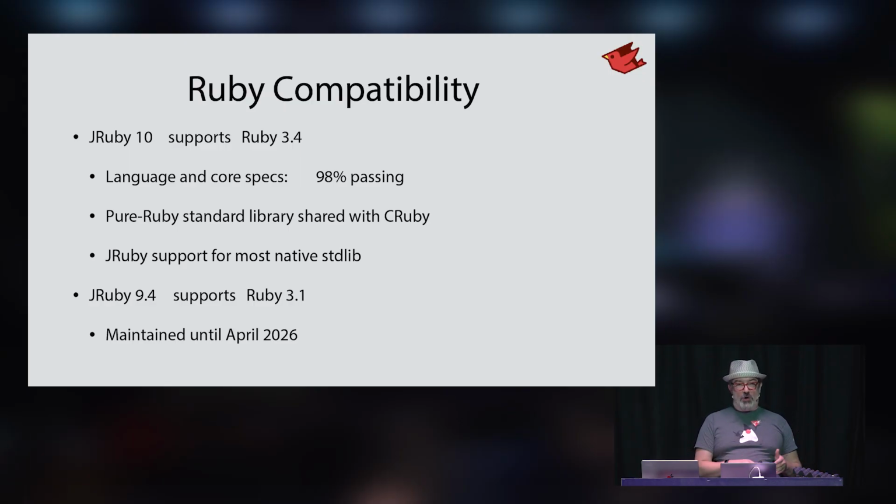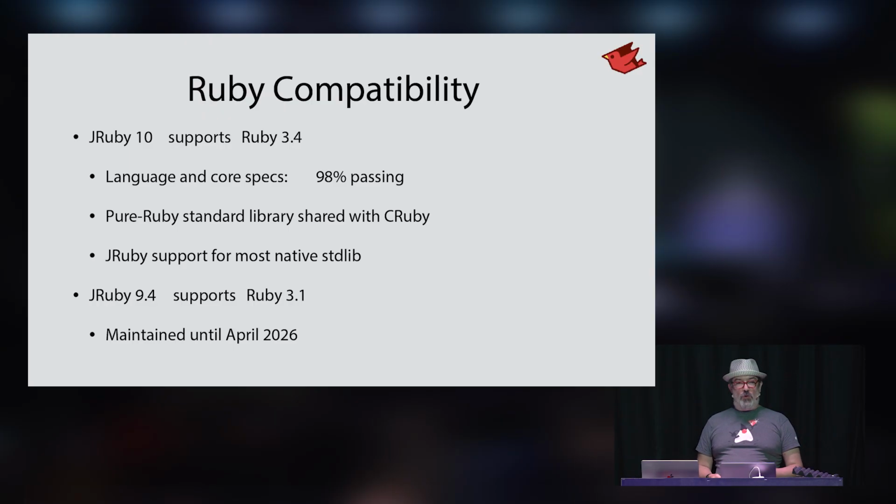The language and core specifications, which is the language itself, and then all of the classes like string and array and so on, 98% passing. And of course, there's things like fork in there that we won't support because the JVM doesn't support it. There are minor edge case features. The vast majority of things that you run are going to work perfectly out of the box.